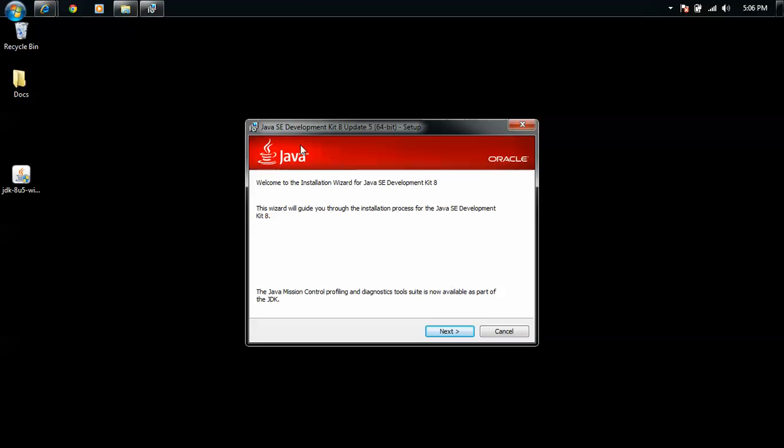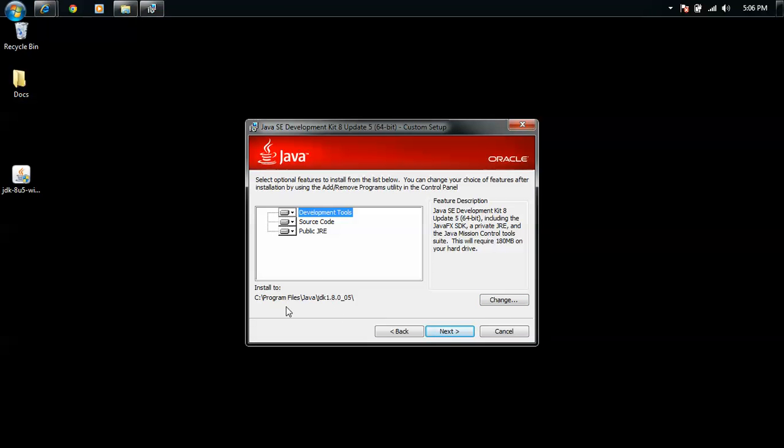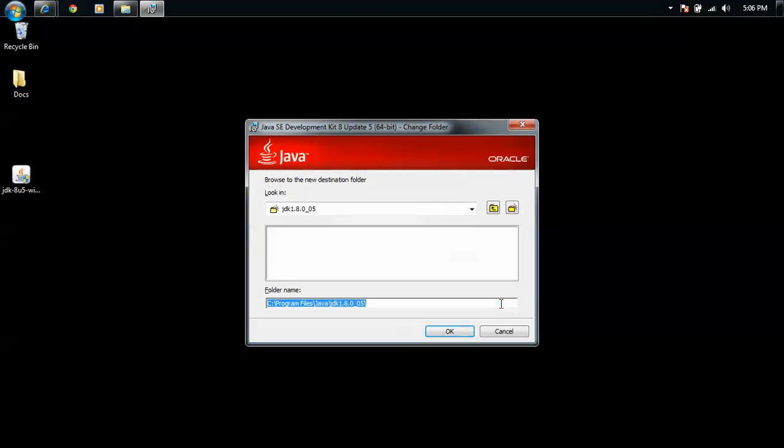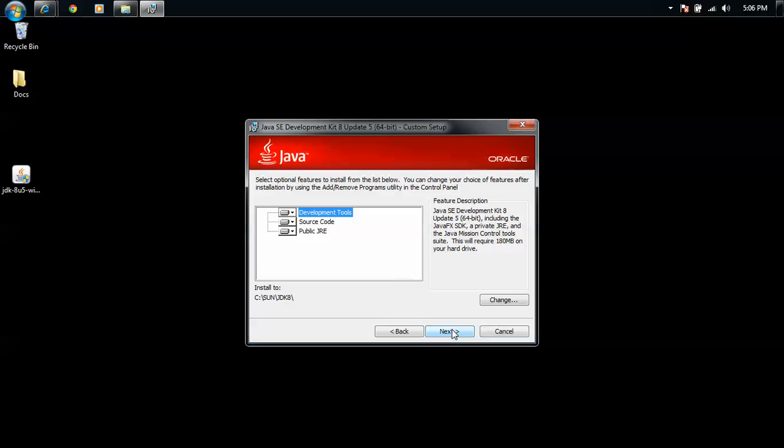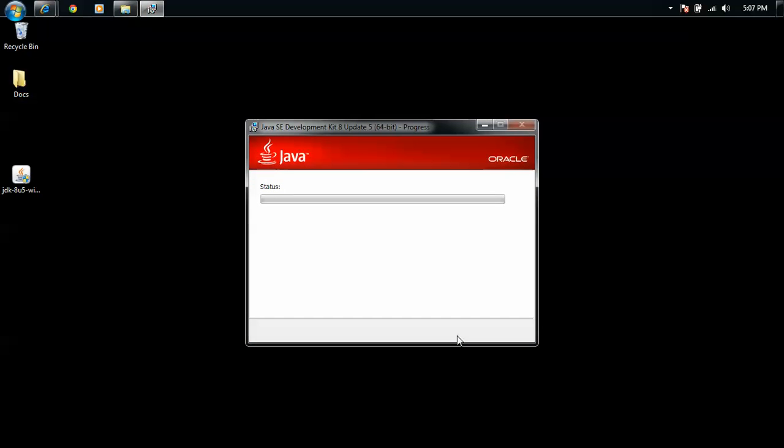Now you can see Java SE Development Kit 8 Update 5 setup, 64-bit setup. Click on next. By default, the JDK is going to be installed into C:/program files/Java directory. Now I'm going to change this installation directory. My habit is installing JDK into a directory called C:/sun. So the JDK is going to be installed into C:/sun/JDK8. Click on next. This installation will take a couple of minutes.